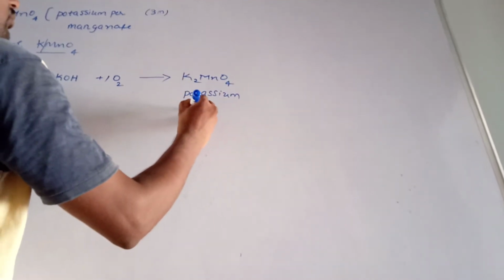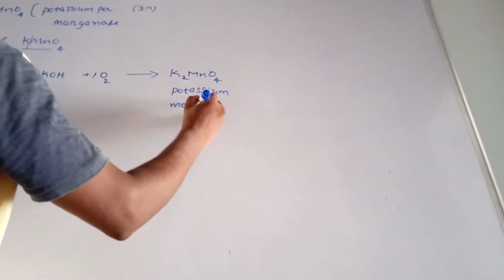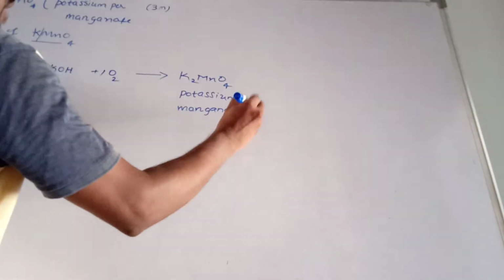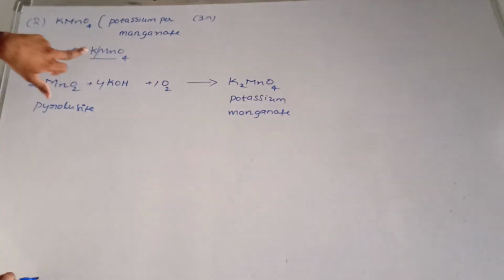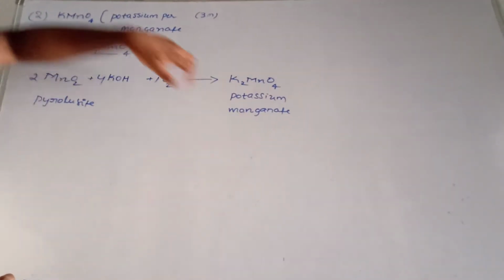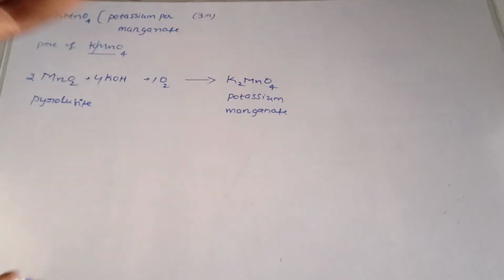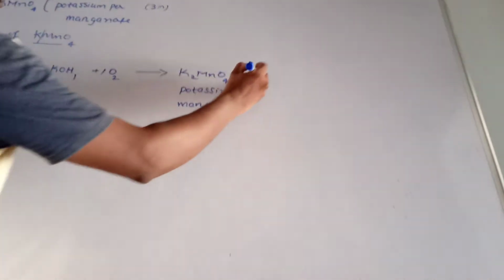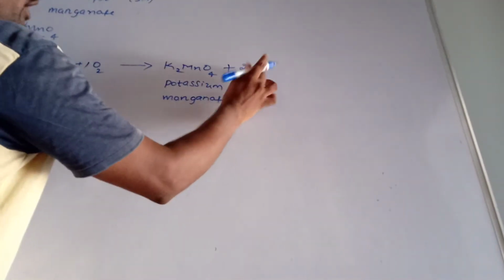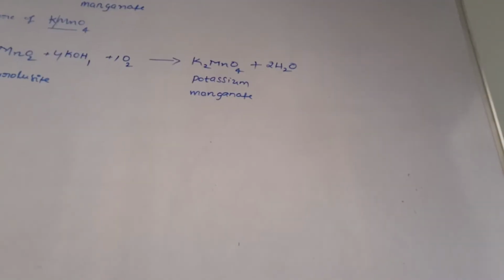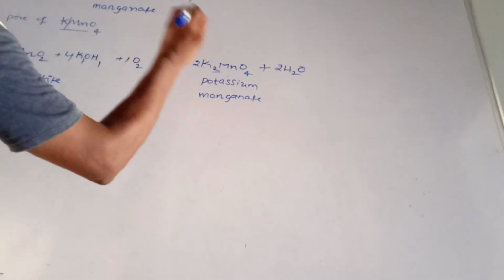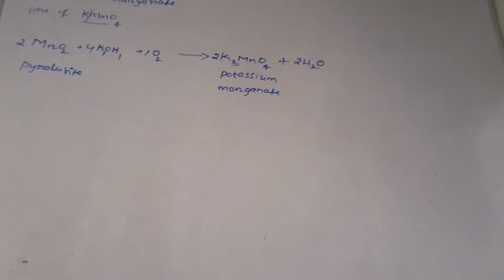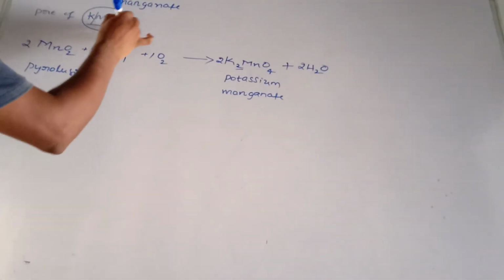Potassium manganate. See, KMnO4 you have to see the formation of the products. Simple. K2MnO4, here the difference is only 2. Plus, here how many hydrogens? 4 hydrogens. It is converted to water. 2 twos are 4 hydrogens converted to water. Now balancing. 4 potassiums are there, but here 2 potassiums multiplied with 2. Finish.